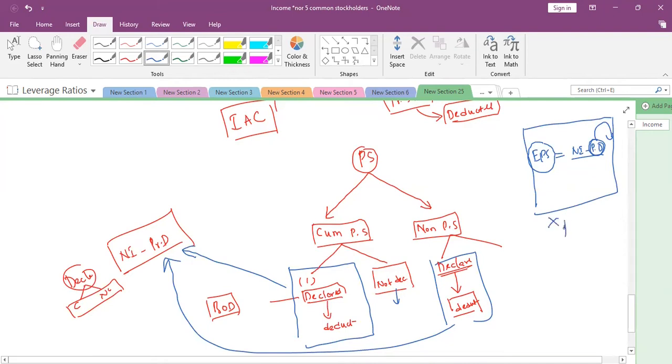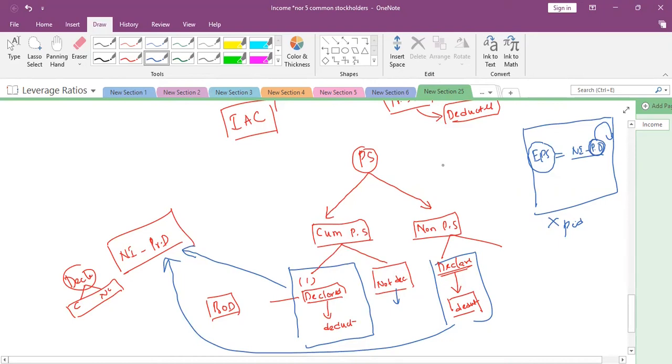The law says we need to pay before paying the equity shareholder. For the financial year in which it is not paid, even then the income available to common stockholders is not net income. It is net income minus preference dividend.